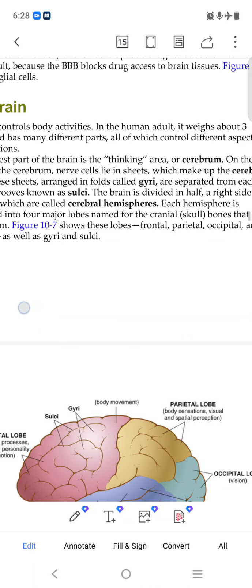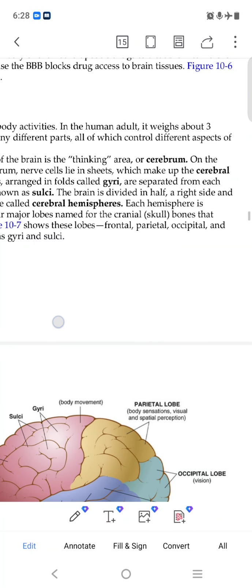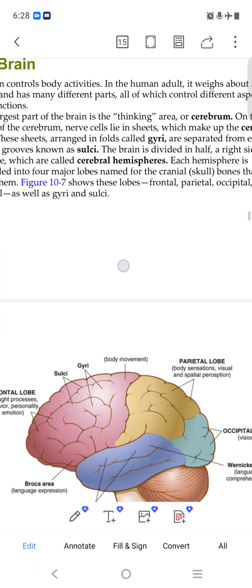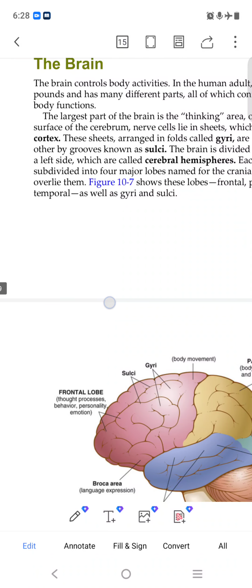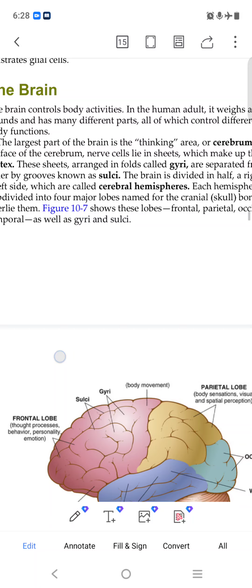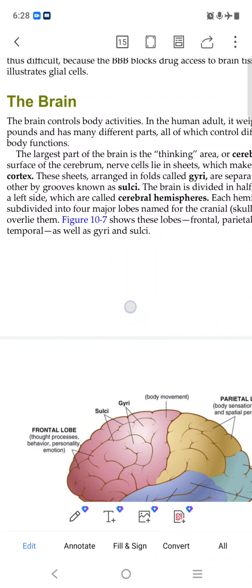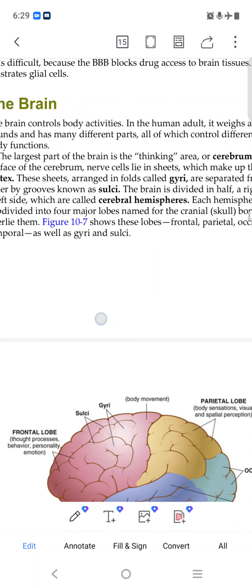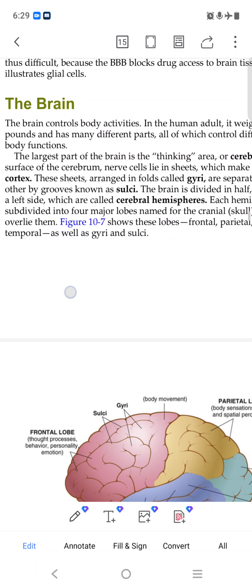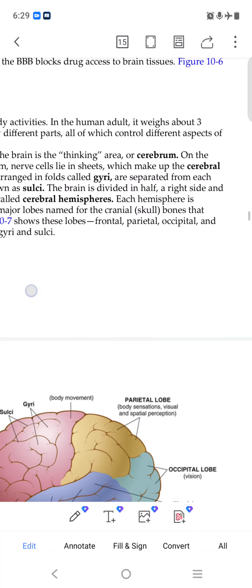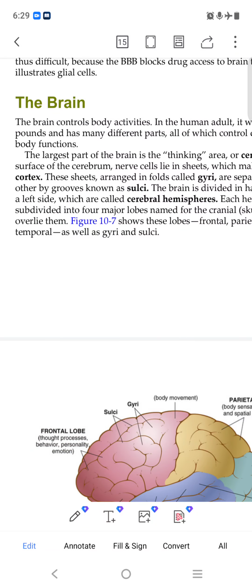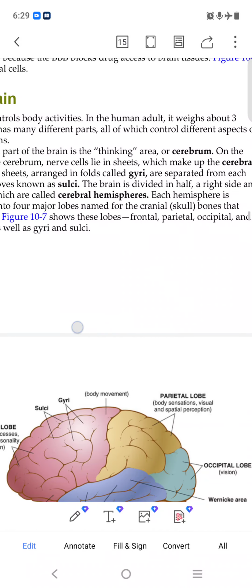This sheet is arranged in folds called gyri, separated from each other by grooves known as sulci. We will see in the diagram, then we will understand. The right side and the left side are called the cerebral hemispheres.